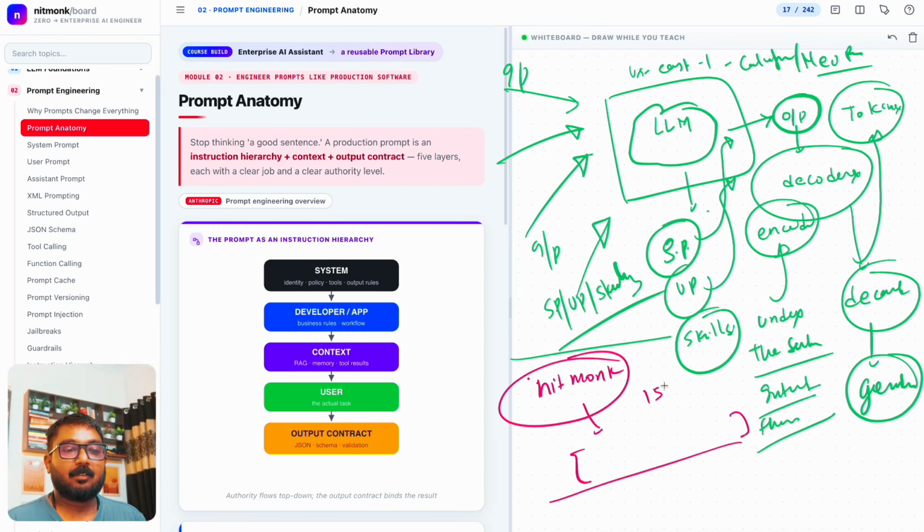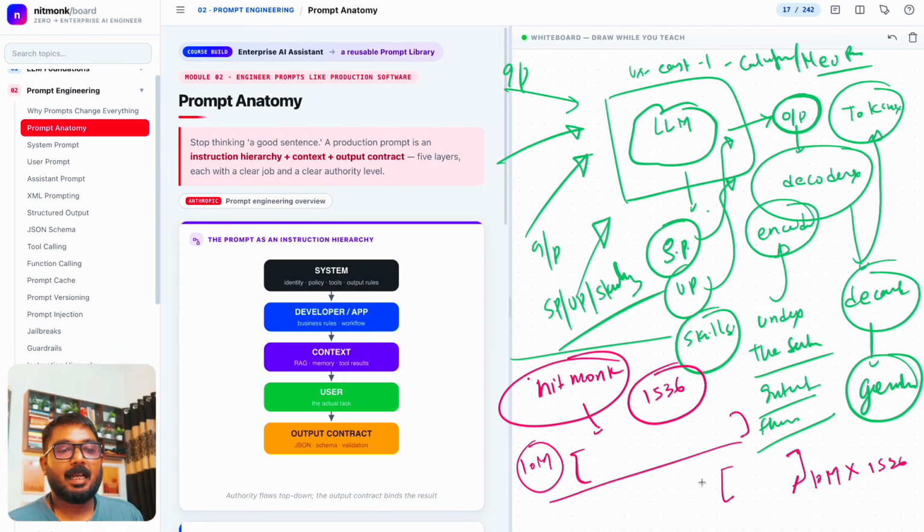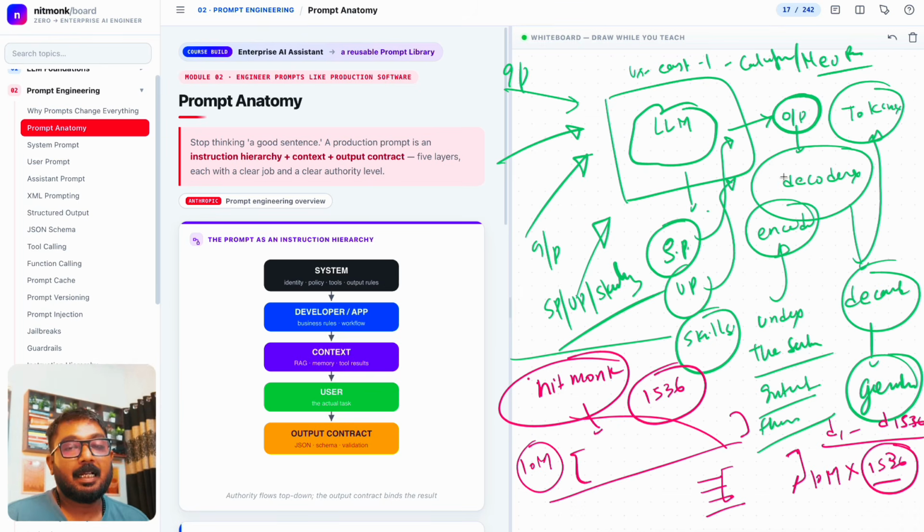If we say that ChatGPT has 1536 dimensions for every word, and let's say 10 million different words, then it has a matrix of 10 million by 1536, and for each and every word it has to store 1536 numbers, d1 to d1536. For NitMonk, it has to calculate those numbers and produce an output, and that's why token output has a cost, and usually it's more than the input cost, because when it tries to produce the output, it has to do more calculation and involve more compute.